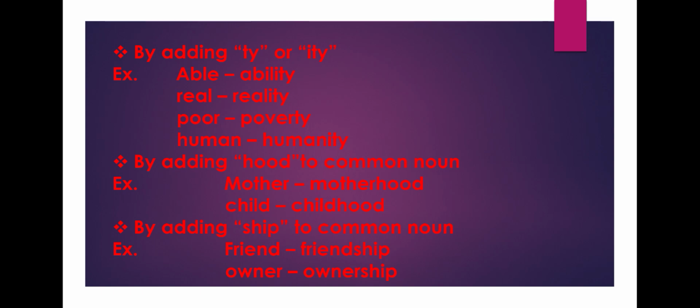By adding ship to common nouns, for example, friend, friendship, owner, ownership. These are some ways that we can form abstract nouns, but these are not norms and rules. So there are many exceptions in this.